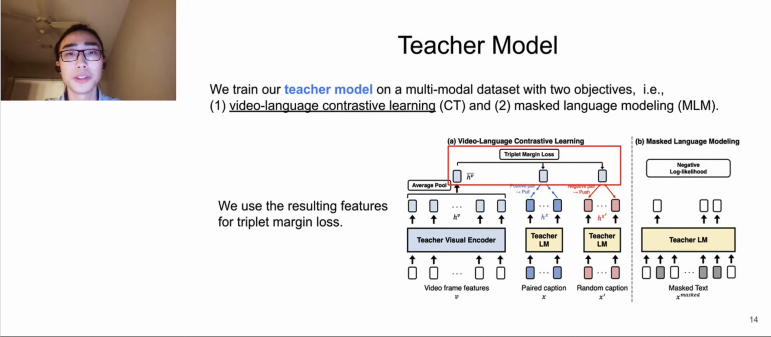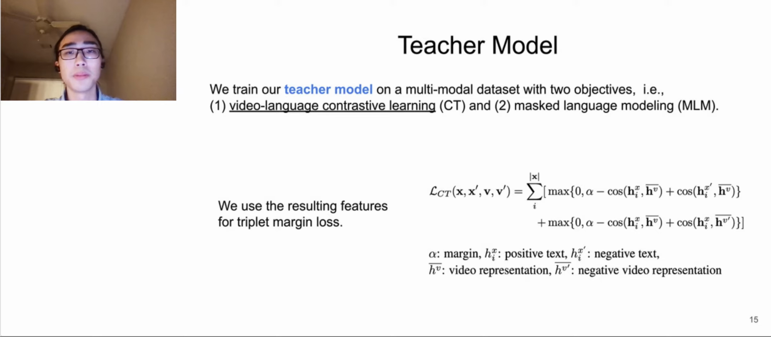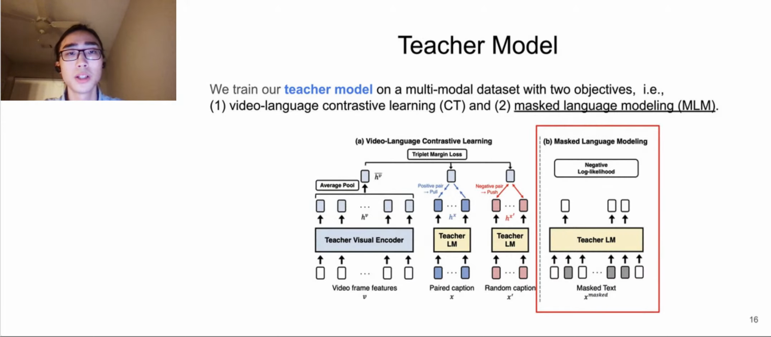We use the resulting features, visual features and text features, for triplet margin loss. And here is the detailed implementation of triplet margin loss. The second objective of the teacher model is masked language modeling, which is a commonly used language modeling objective.